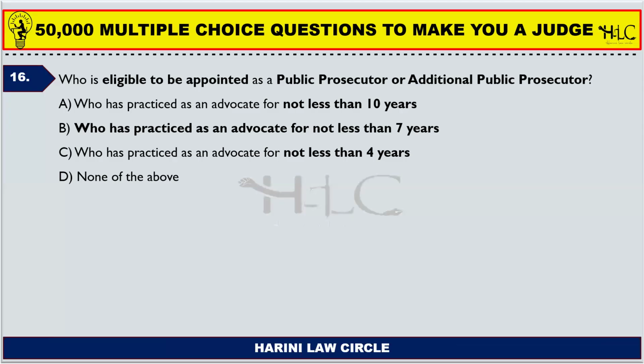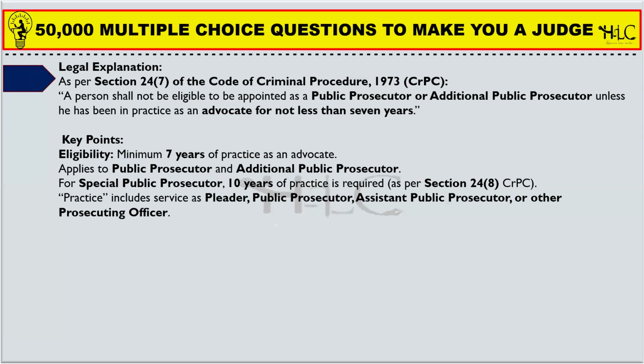So the district magistrate prepares the panel of advocates who are eligible for becoming a public prosecutor, and they should have practiced as an advocate for not less than 7 years. So they have to practice for a period of 7 years. Only then their names can be included by the district magistrate after consultation with the sessions judge to the central government or state government.